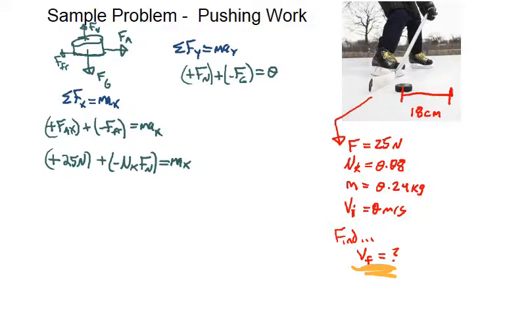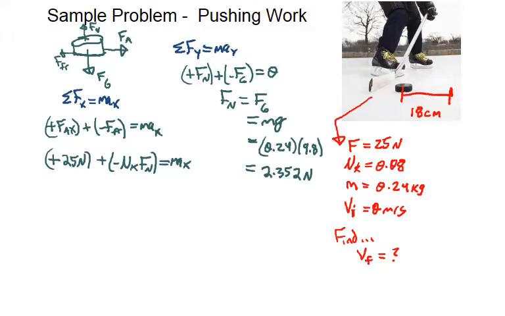So we have our force applied in the x. We have our coefficient times the normal force. Our normal force is 2.352 newtons, which we can place in here, and we have 0.08, which is our coefficient of friction.